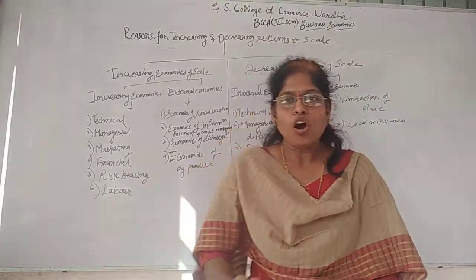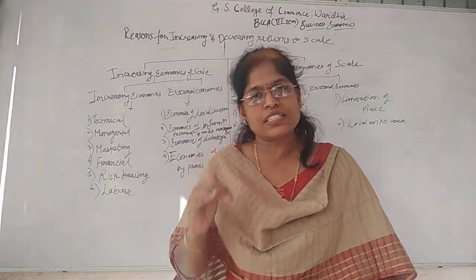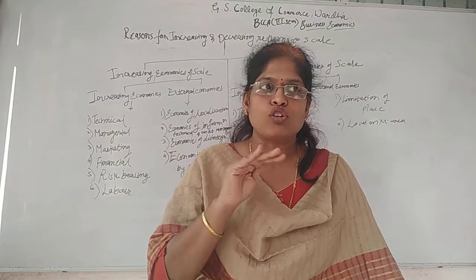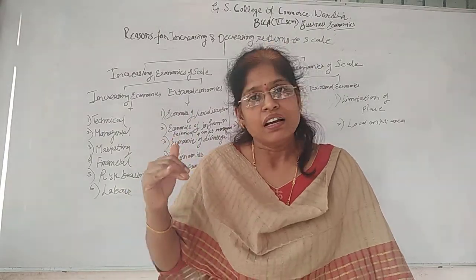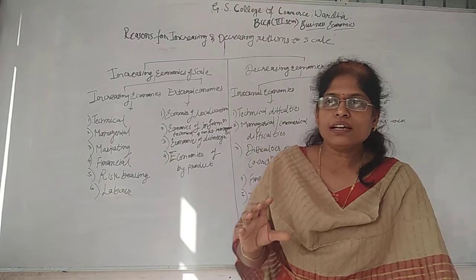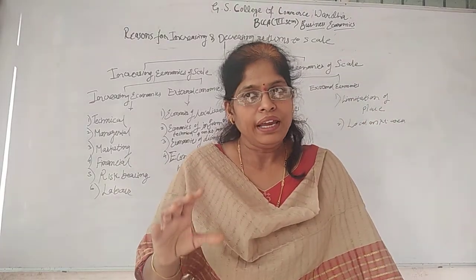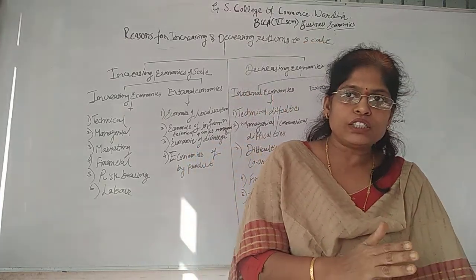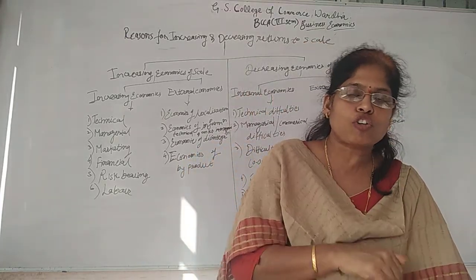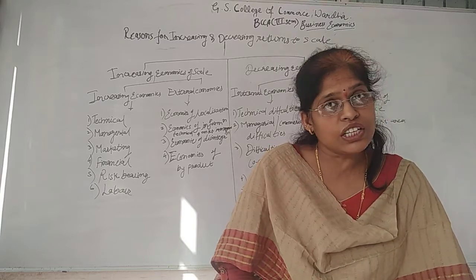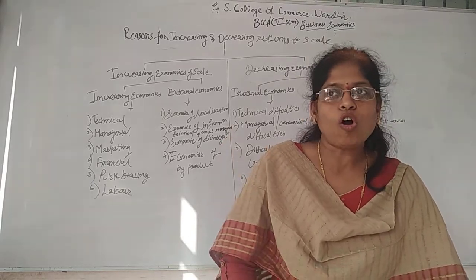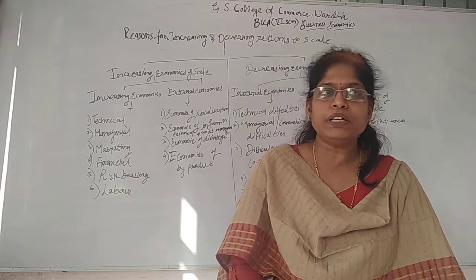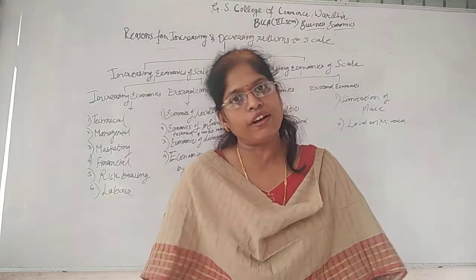Now in the law of returns to scale, there are three different stages we have already discussed. First is increasing returns, second is constant returns to scale, and third is decreasing returns to scale. Obviously, when a producer is in variable proportion, he does not have the advantage of making changes in all factors of production. Only one factor he can change, whereas in case of law of returns to scale, he can change all the factor inputs. It means he can make changes in all factors of production.